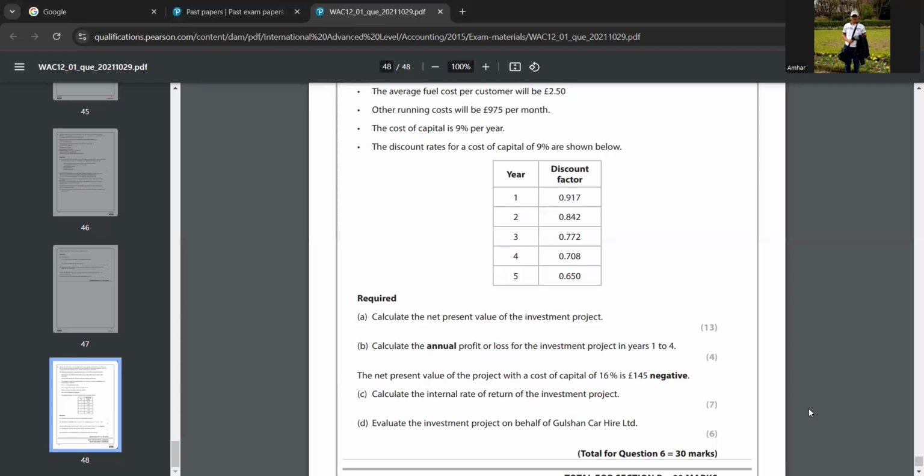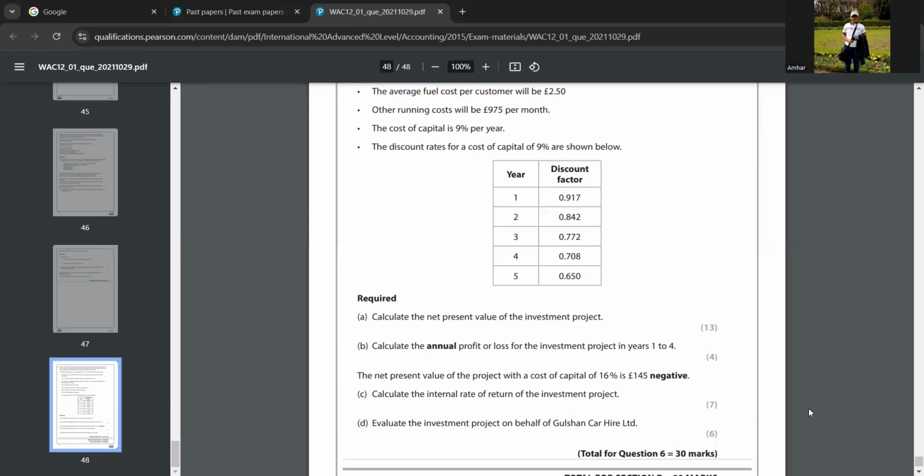And the profitability index, if you calculate for this question, will be 1.207. So you can say the profitability index is good at 1.207. And then you can say ARR is 22.98%, which is very good. Only if you want, you can calculate them and show workings, and then write it when you're writing the evaluation.